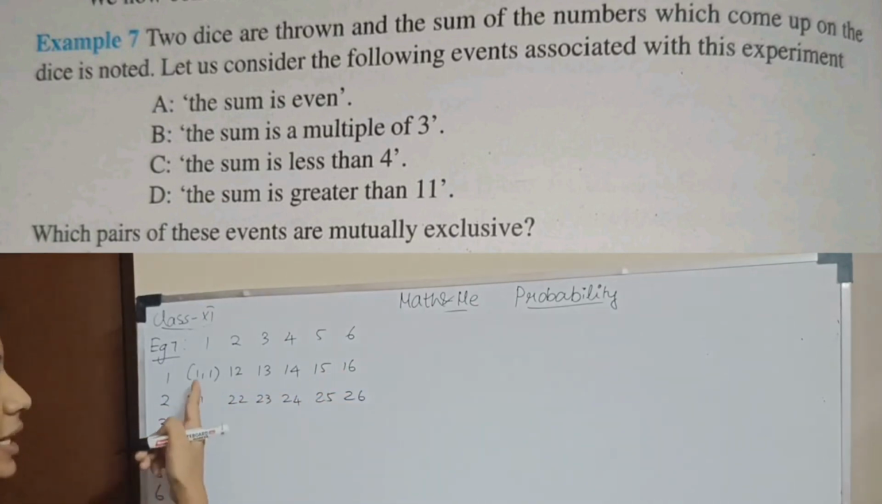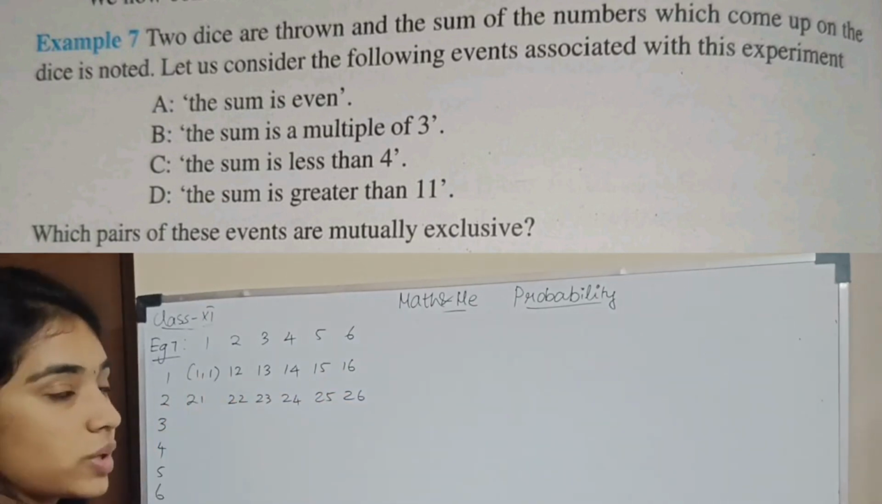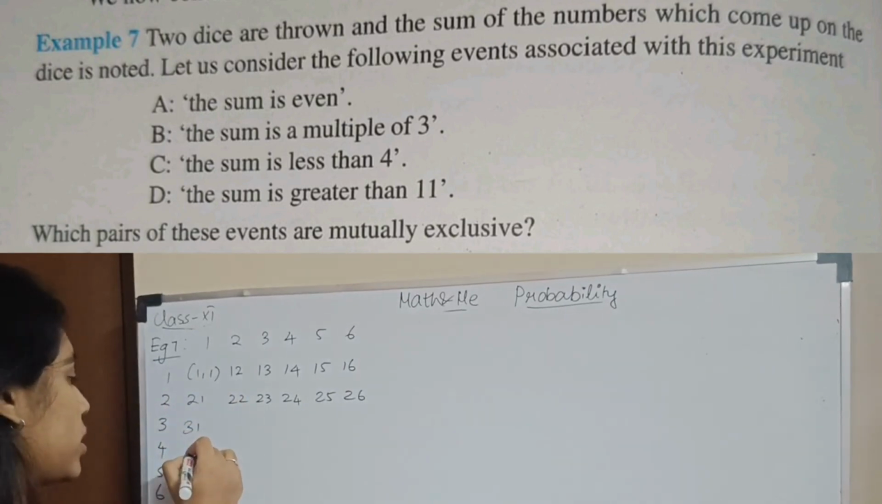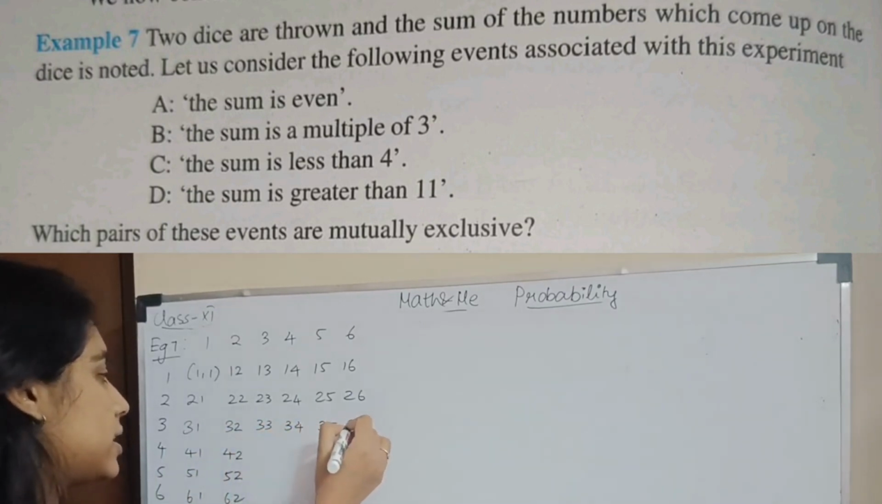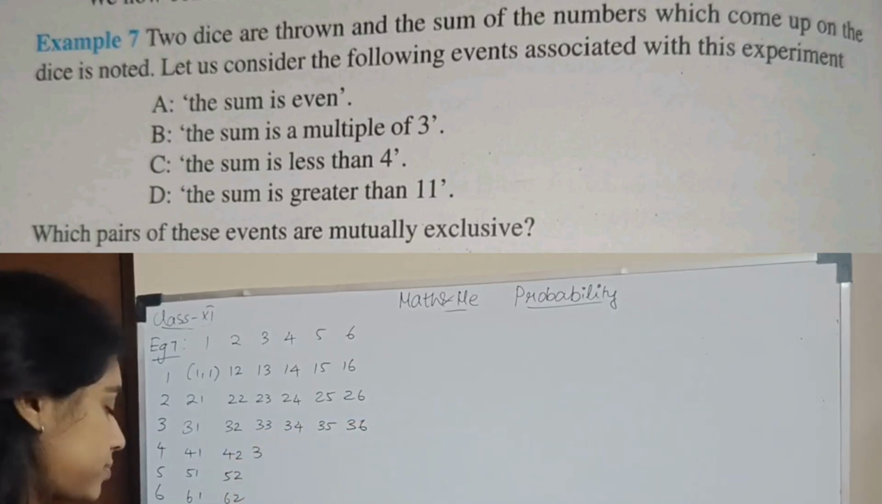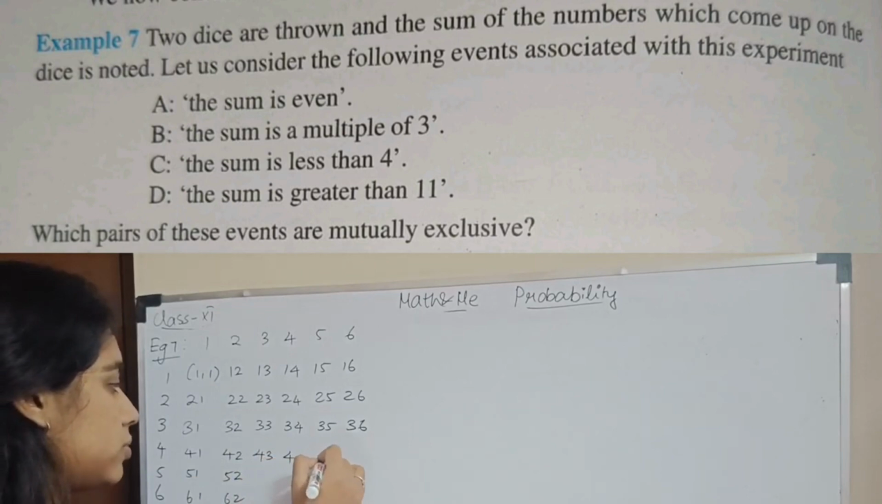In the exam, please write 1, 1, 1, 2, 1, 3. Okay? Here I am writing shorthand. 3, 1, 4, 1, 5, 1, 6, 1. 3, 2, 4, 2, 5, 2, 6, 2. 3, 3, 3, 4, 3, 5, 3, 6. 4, 3, 4, 4.